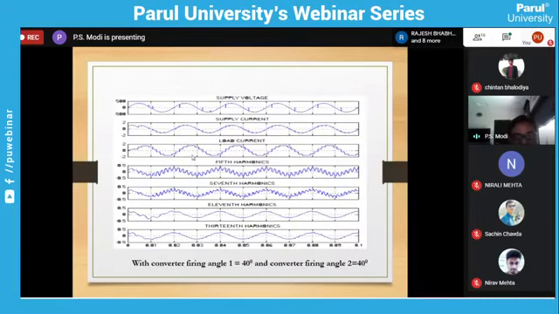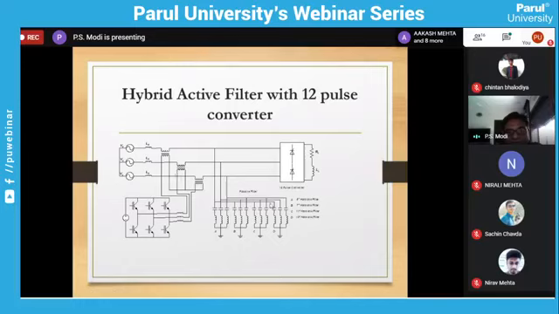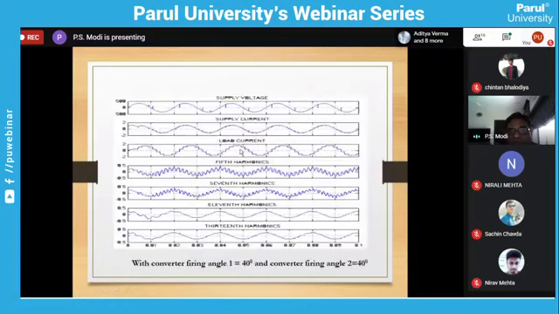This is the waveform. You can see this is the step waveform for the 12 pulse converter with equal firing angle. This is the load current. By putting the filter, this is the supply current. See the difference between these two, supply current and load current. If you remove this filter, this total portion, then the load current is the same as the supply current.